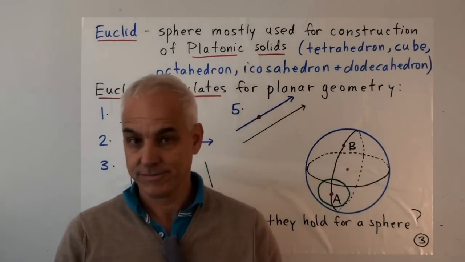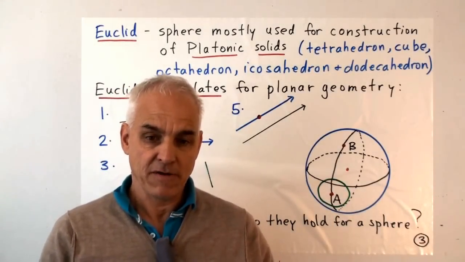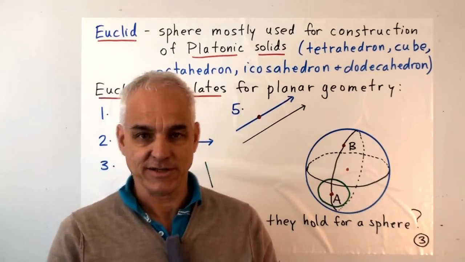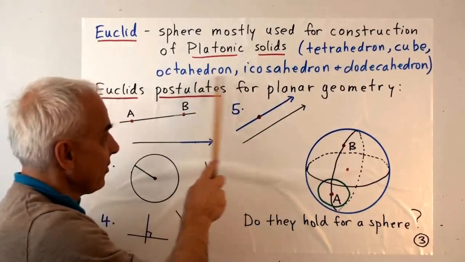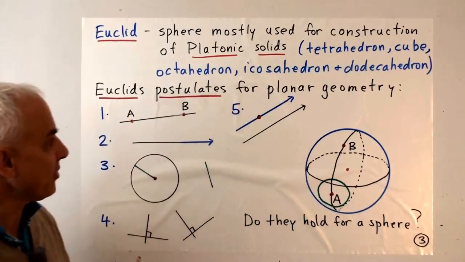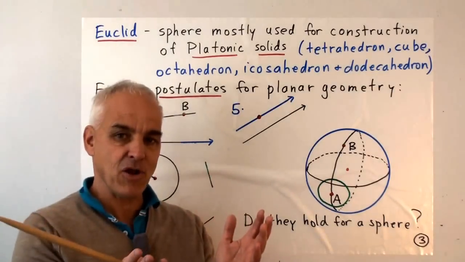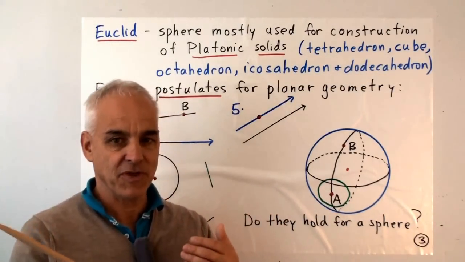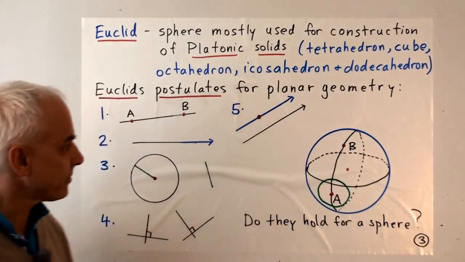And what about Euclid, who wasn't on my list? Well, Euclid also studied the sphere, but for him, the sphere was really the place where the Platonic solids lived. And he was very interested in the 5 Platonic solids: the tetrahedron, cube, octahedron, icosahedron, and dodecahedron. And the point of them is that they can all be inscribed in a sphere. So the geometry of the sphere and the geometry of these solids are naturally connected.